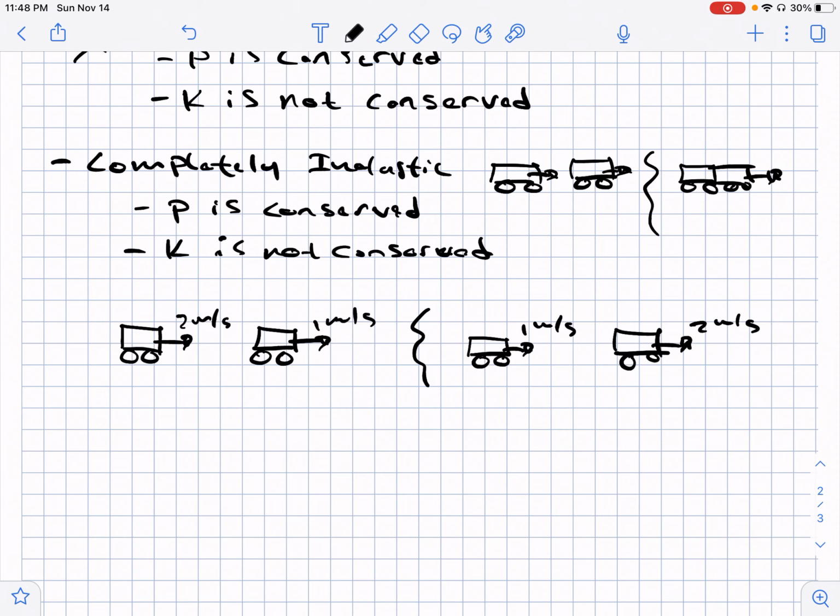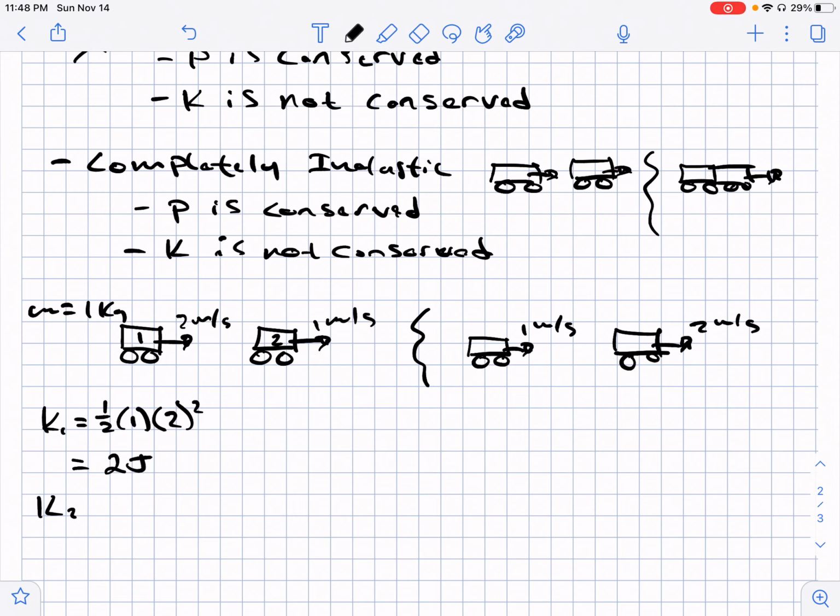And so we can start calculating our kinetic energy for each object and for the system. Let's say that the mass here is still equal to 1 kilogram. So the kinetic energy of cart 1 would be 1/2 the mass, which is 1 kilogram, times its velocity squared. So 2 squared is 4, half of 4 is 2, so you have 2 joules.